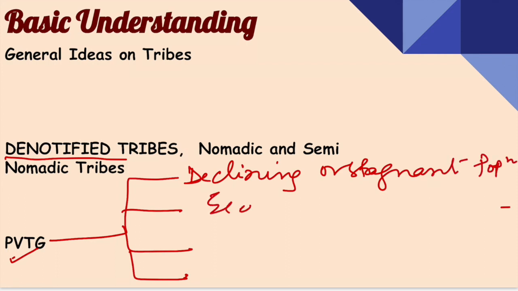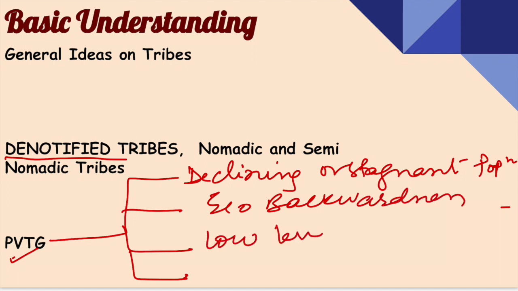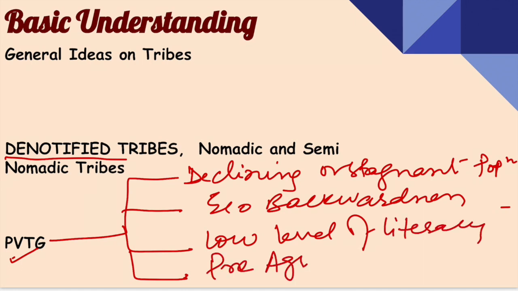Second is economic backwardness. Third is a low level of literacy. And fourth is pre-agricultural level technology. It simply means they are using subsistence agriculture and not mechanized agriculture.